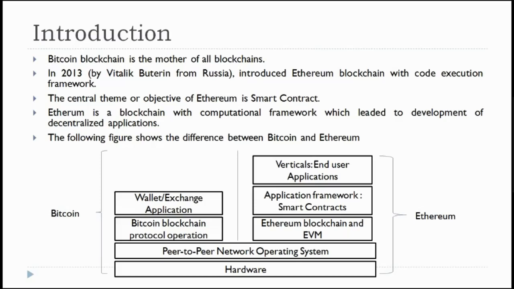That is usually generated internally in the Bitcoin protocol itself whenever any transaction is initiated. But in Ethereum, developers are given the facility to create the logic for their application needs. That is what the smart contract is. So the central theme, or the central objective, of Ethereum is the smart contract.